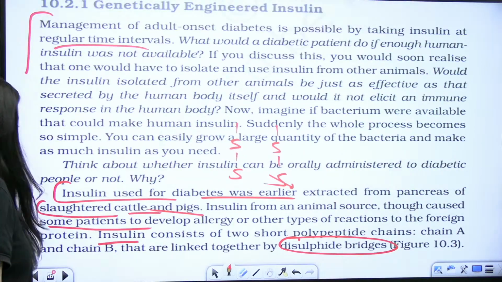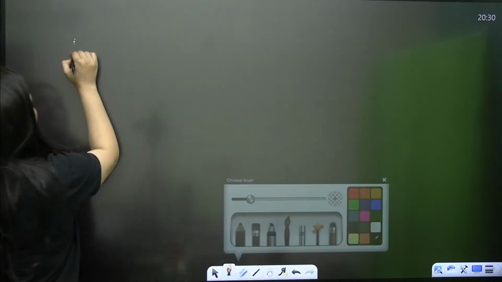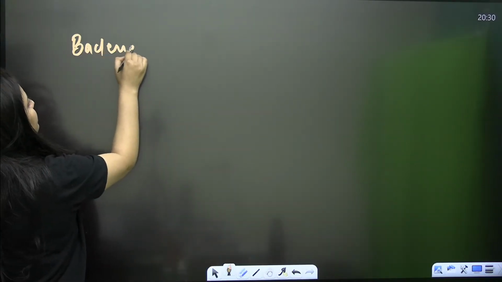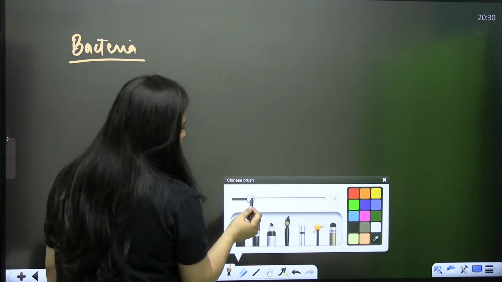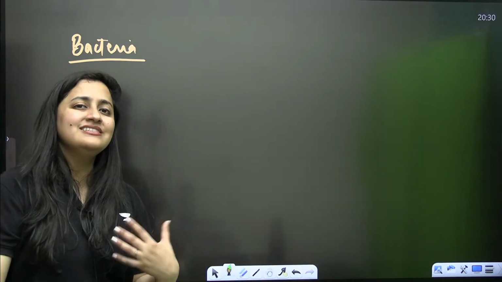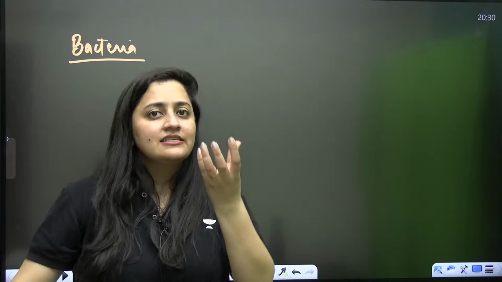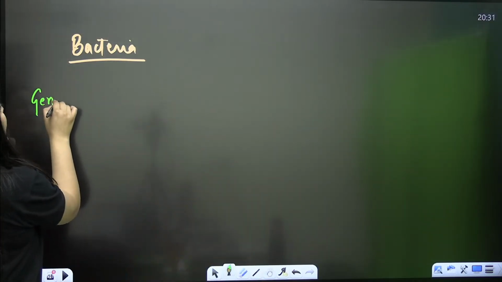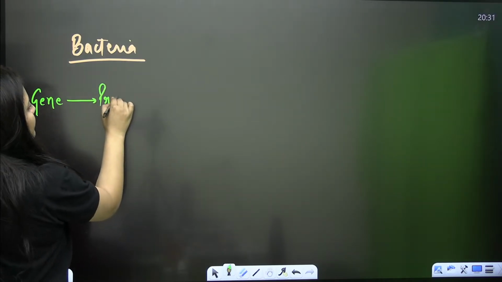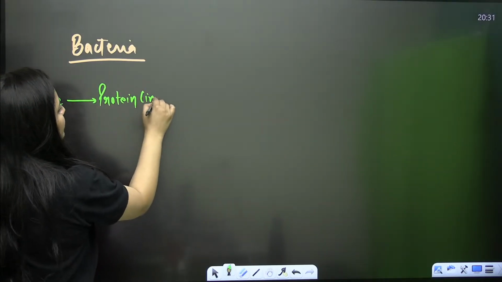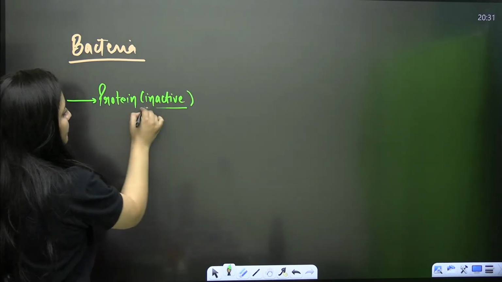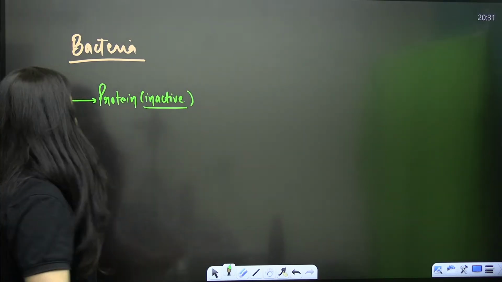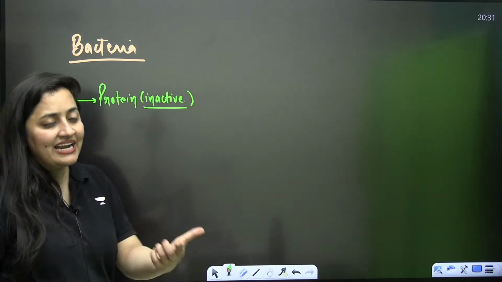Now I'll relate it with bacteria. When you talk about bacteria, don't you think it is challenging to make the insulin? Because insulin is synthesized from its gene. Let's say we take the gene of insulin, even from humans, or it is artificially synthesized. That gene will form the protein, no doubt. But that protein is an inactive protein, and we want the active insulin. So it is very challenging to form the insulin directly using the gene.